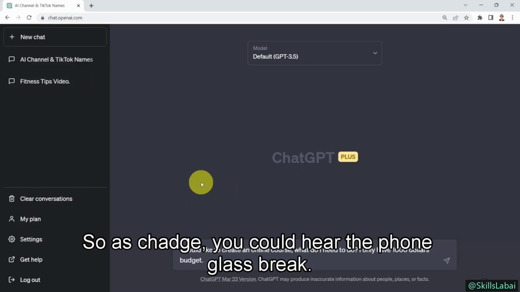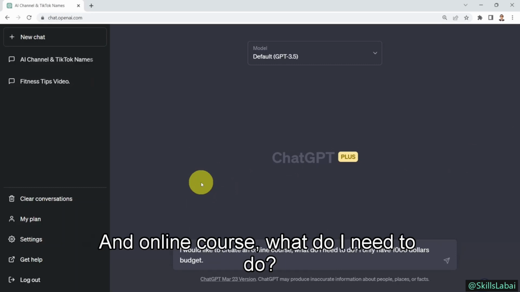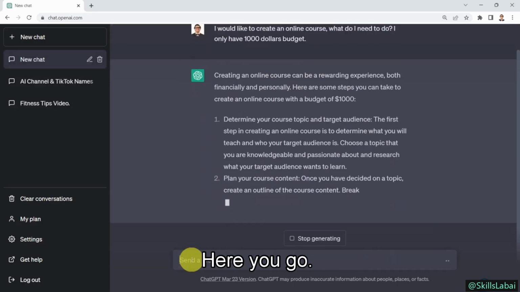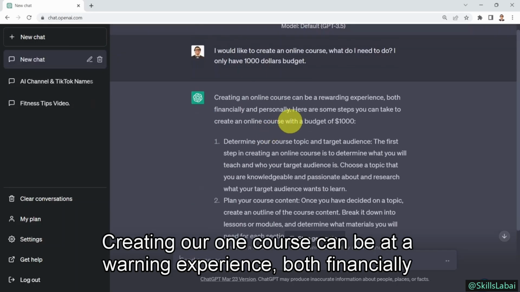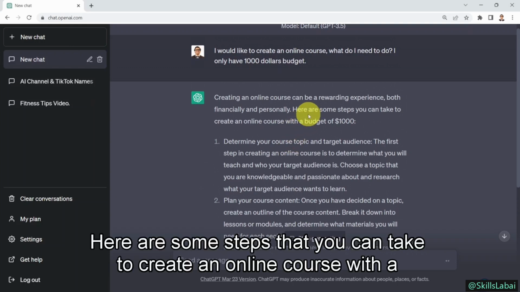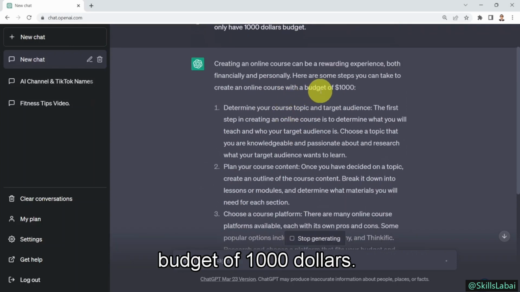So I'm going to ask ChatGPT the following: let's create an online course. What do I need to do? Let's go ahead and test it out. If you press enter on your keyboard, here we go. Creating an online course can be a rewarding experience, both financially and personally. Here are some steps that you can take to create an online course with a budget of $1,000.